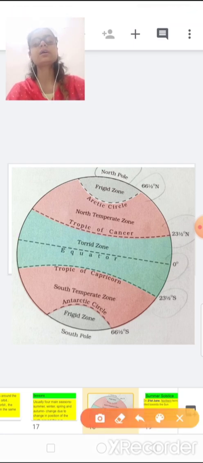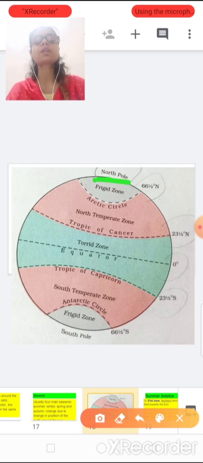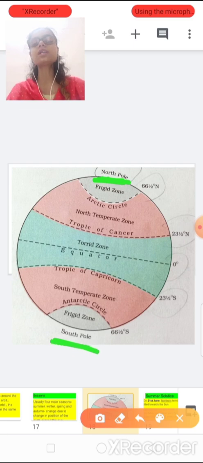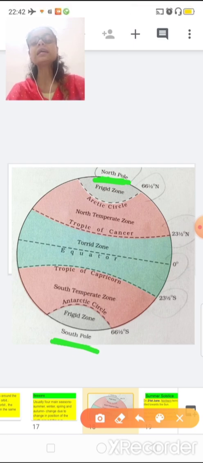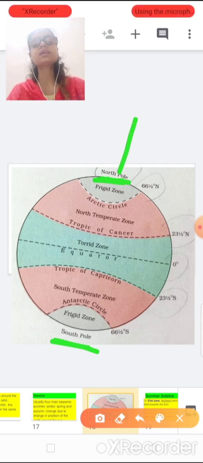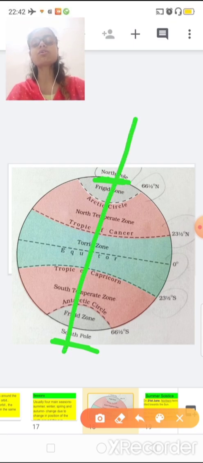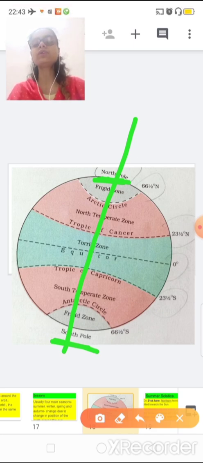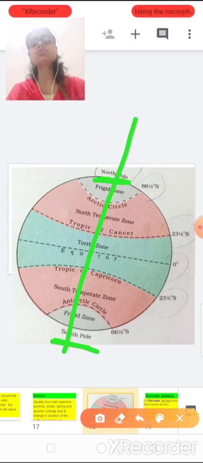Now here we have the North Pole. The upper part of the earth is known as the North Pole and the lower part is known as the South Pole. The North Pole and South Pole touch this imaginary line which is not visible, but because our earth rotates on its axis, we assume this imaginary line. So the North Pole and South Pole touch this line.